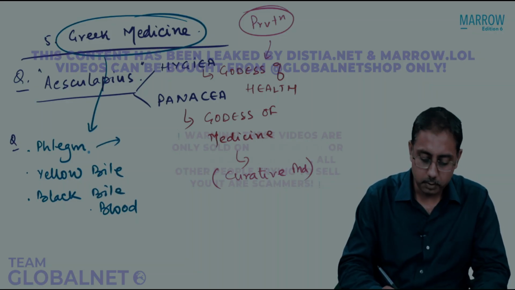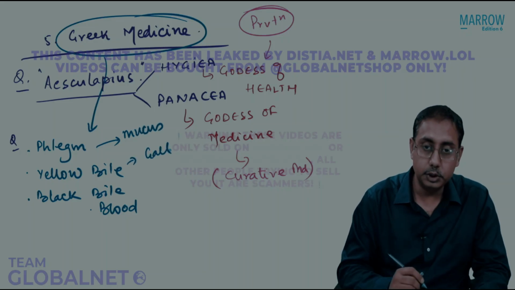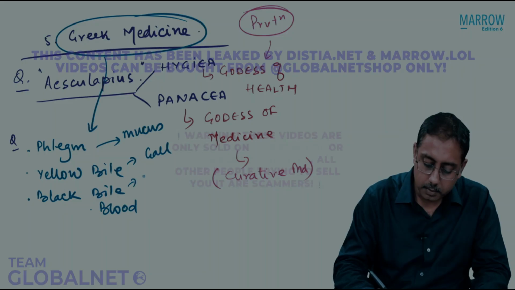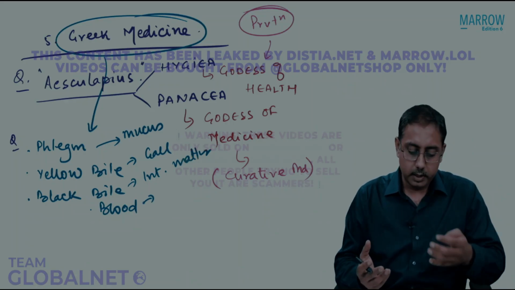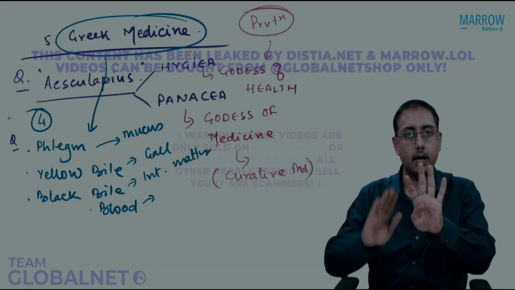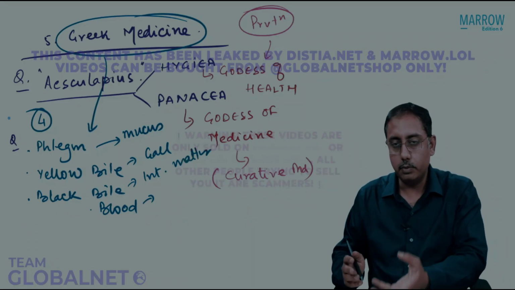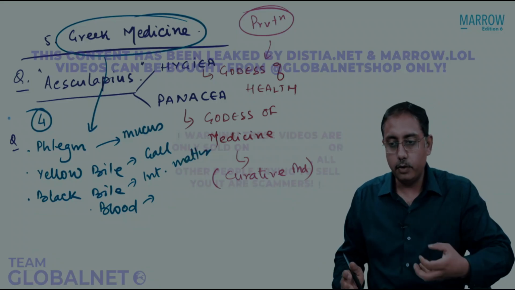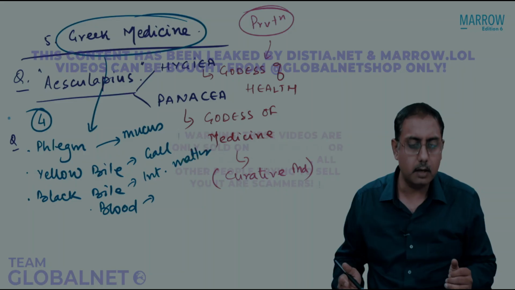Phlegm is nothing but the mucus. Yellow bile is nothing but the gall juices. Black bile is nothing but the intestinal matter or the fecal matter. And blood is nothing but the blood. So it is based on 4 humors. Remember, Greek medicine is based on 4 humors, Ayurveda on 3 humors. And Greek medicine is the foundation of Unani tibb. Ayurveda was given by Atreya, Charaka, Sushruta and Vagbhata.